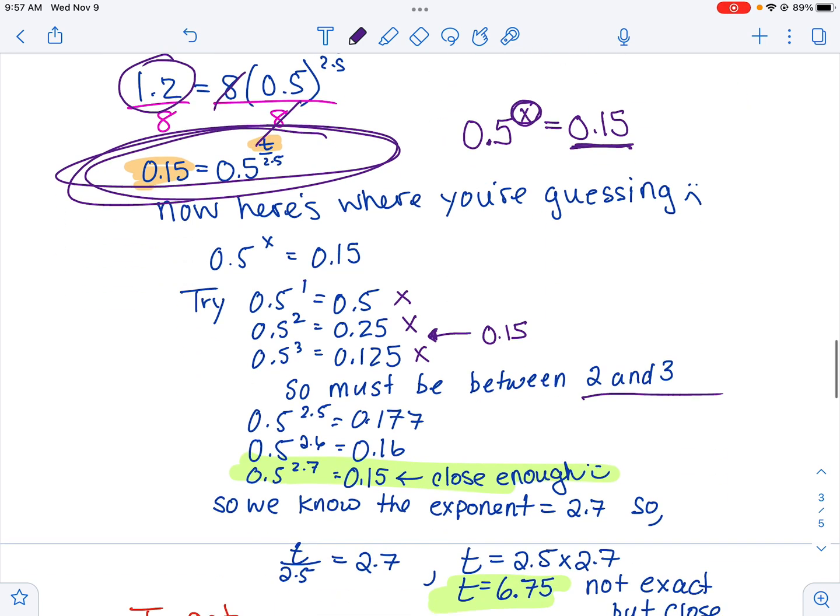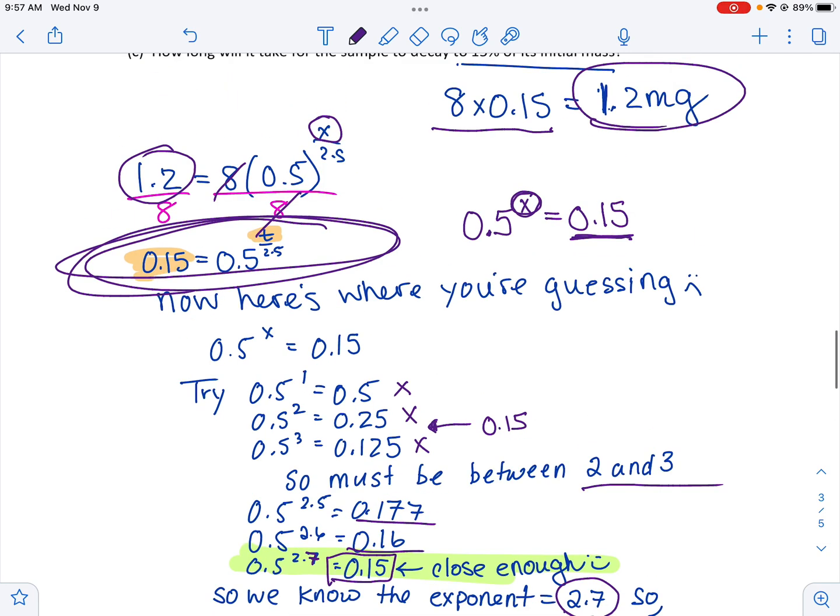So then I started at 2.5. I was like, oh, that's too big. Well, the answer's too big. So I'll try 2.6. Still too big. 2.7. Oh, that's pretty accurate. It had a bunch of decimals after it, so I was like, that seems close enough. One decimal place, I think that's totally fine. So now I knew the exponent is 2.7.